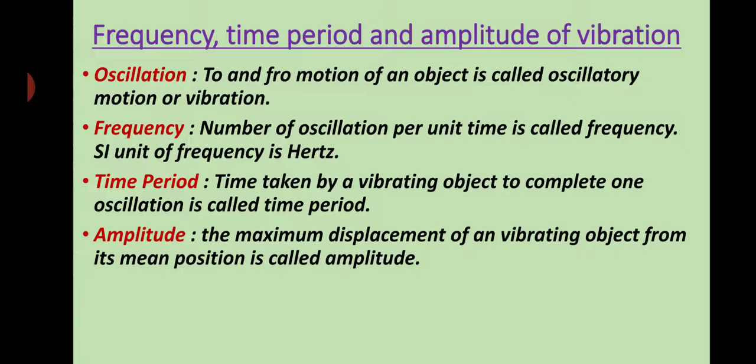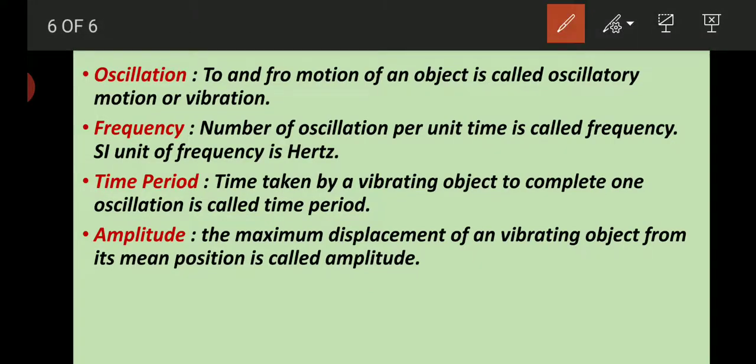Next we learn frequency, time period and amplitude of vibration. In class 7 you have already learned about frequency, time period and amplitude of vibration. What is an oscillation or oscillatory motion or vibratory motion? As you know, the to and fro motion of an object is called oscillatory motion or vibratory motion.